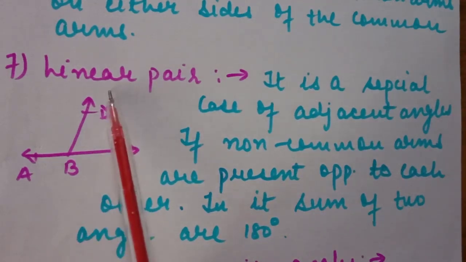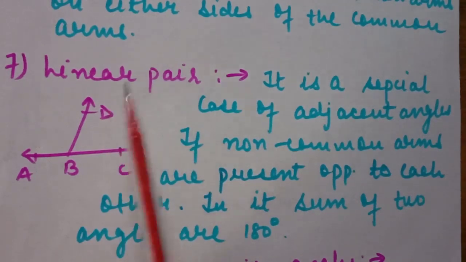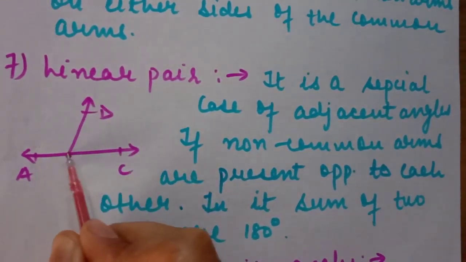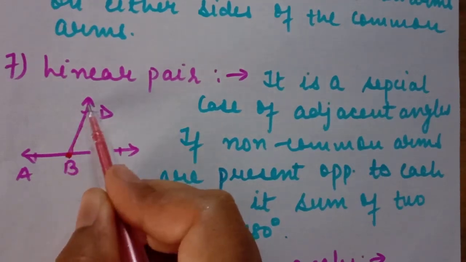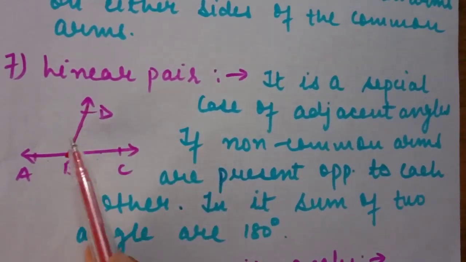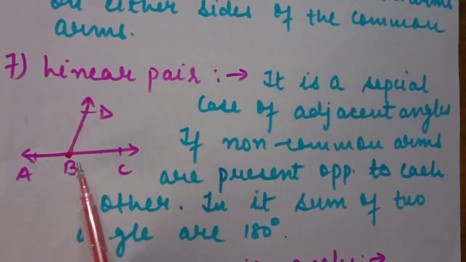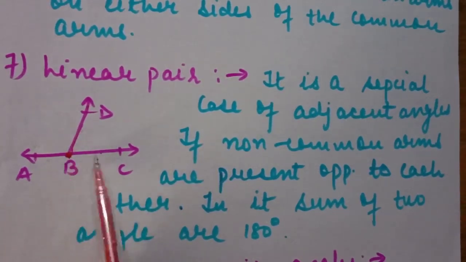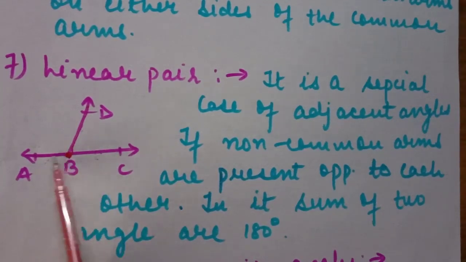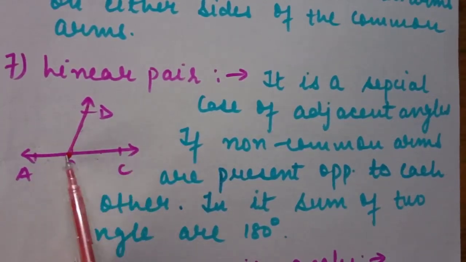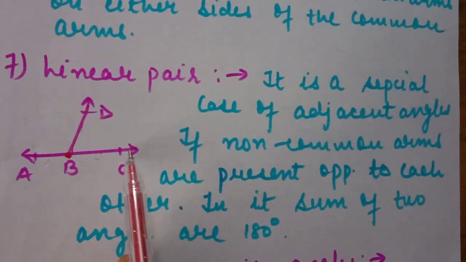Linear angle is a special case of adjacent angle. What was the adjacent angle? When we have a common vertex, a common arm, and two non-common arms present on either side, on different sides of the common arm. But there is a special case where these two non-common arms are present exactly opposite to each other.